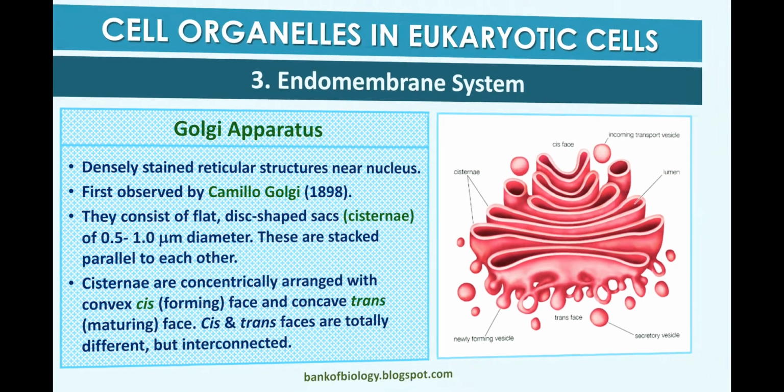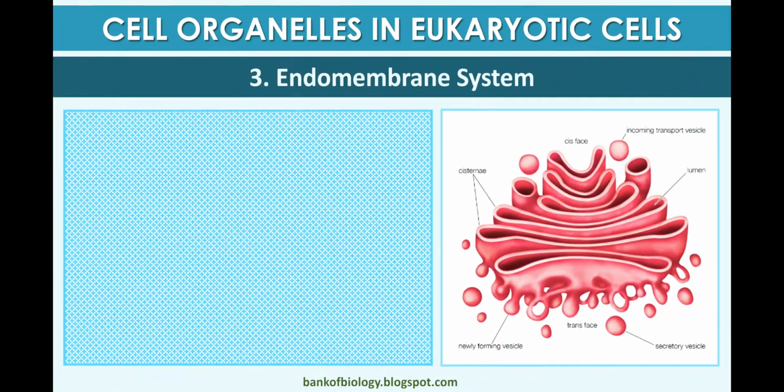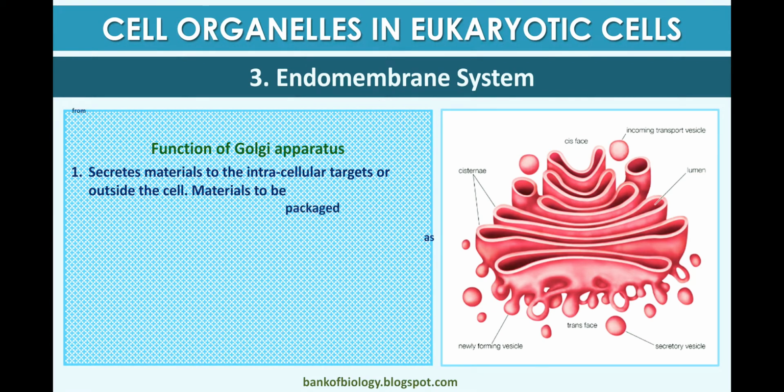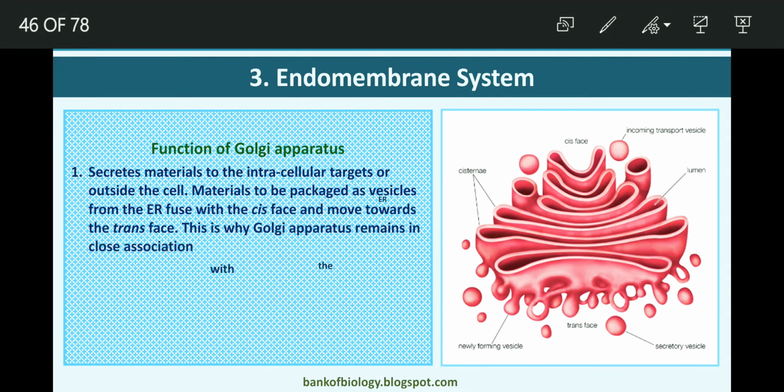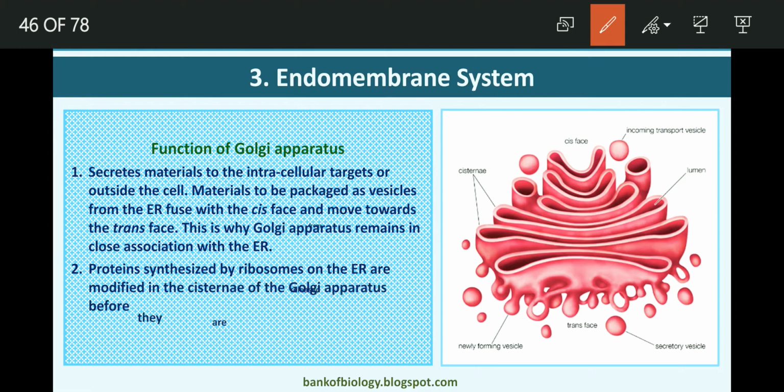The function of the Golgi apparatus is to secrete materials to intracellular targets or outside the cell. Materials packaged in vesicles fuse with the Golgi, and there are cis and trans movements.